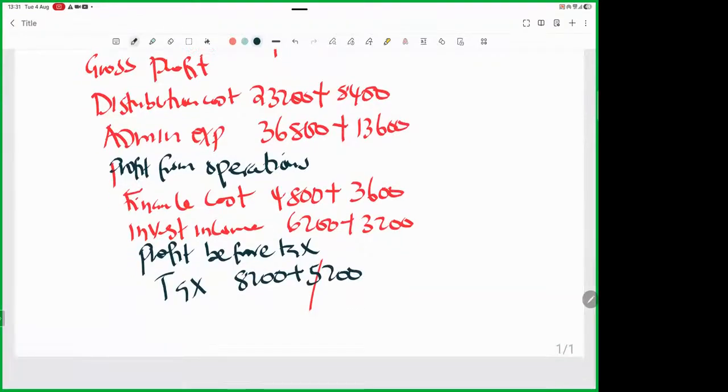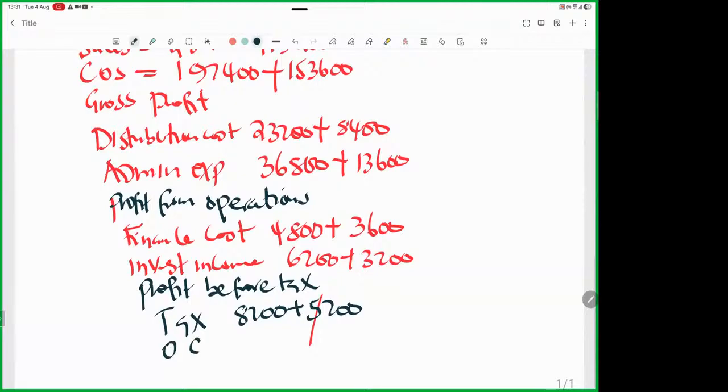Then we have OCI, the other comprehensive incomes. We have gain on revaluation surplus: 3,200 plus 2,600. Now you have finished this, and you will have a space here for total comprehensive income.